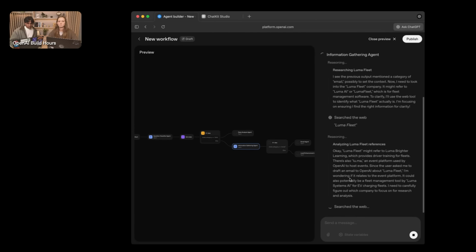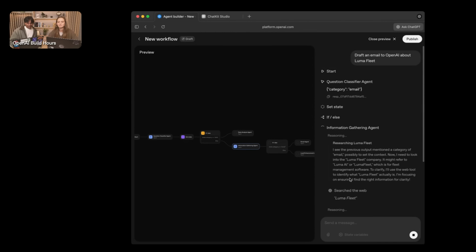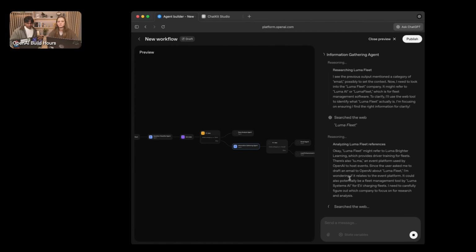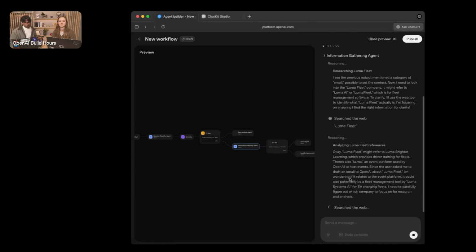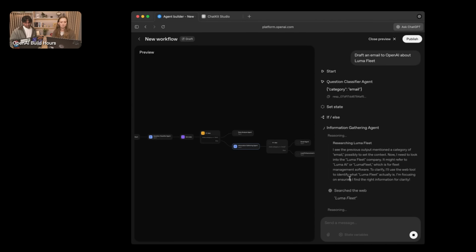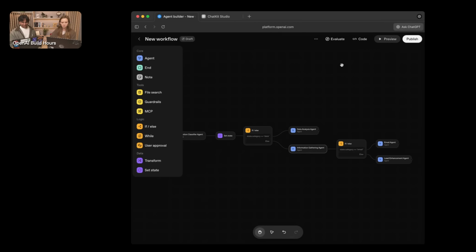Great. Looks like here it's searching for Luma Fleet. We'll let this run for a little bit and see what happens at the end. Okay, it looks like it might take a little bit to do that. We'll get back to that one.